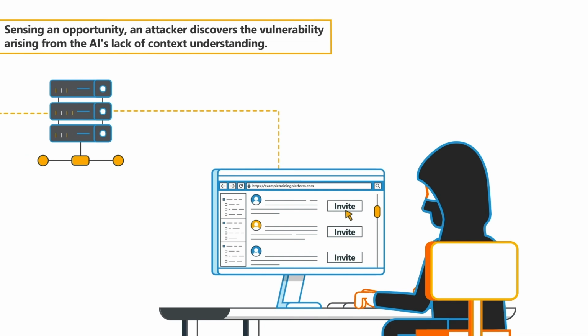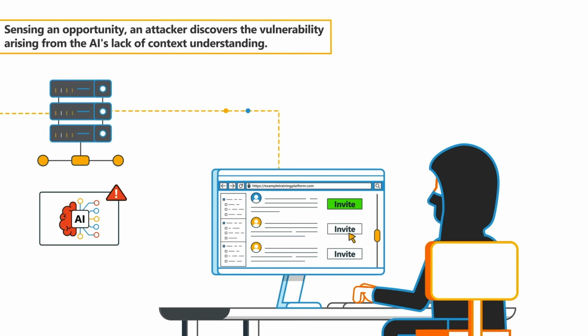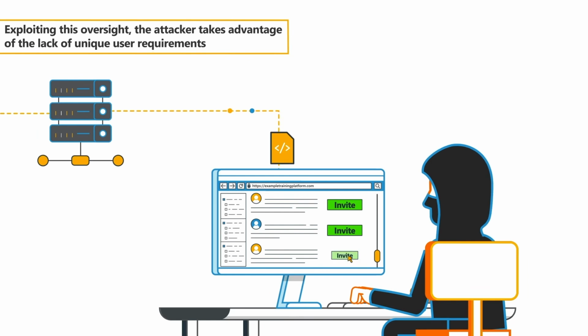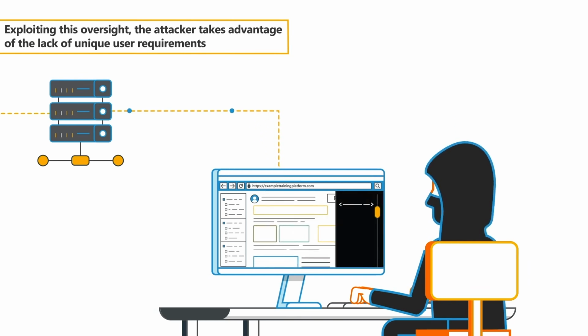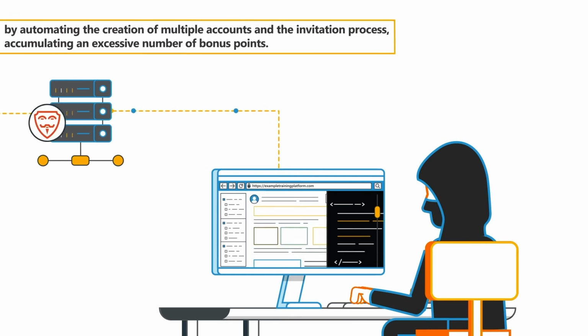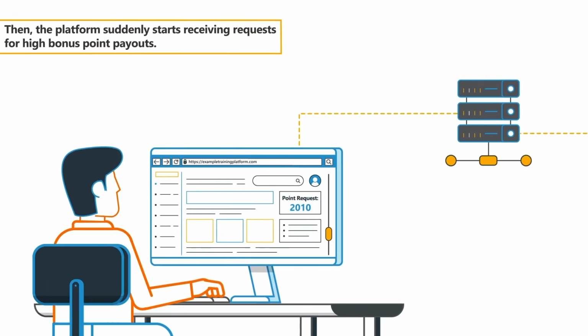Sensing an opportunity, an attacker discovers the vulnerability arising from the AI's lack of context understanding. Exploiting this oversight, the attacker takes advantage of the lack of unique user requirements by automating the creation of multiple accounts and the invitation process, accumulating an excessive number of bonus points. Then, the platform suddenly starts receiving requests for high bonus point payouts.